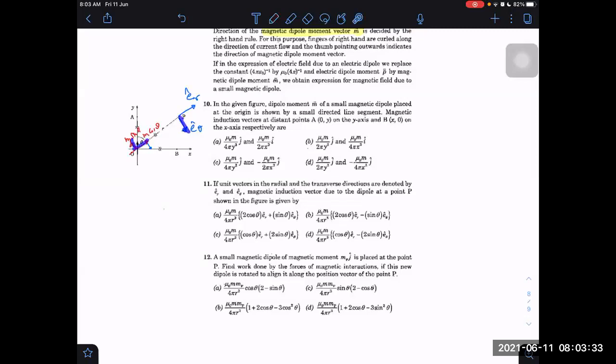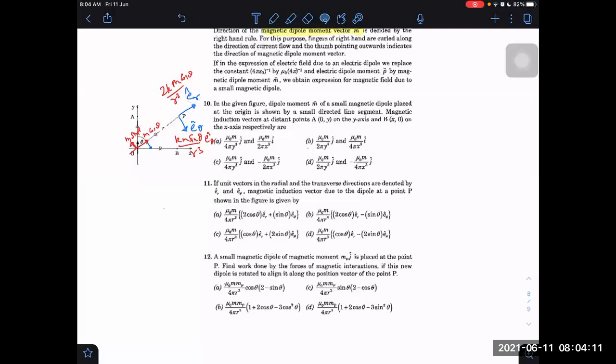Okay. So we can get here. Let me write now only. How much will be due to M sin theta? Due to M sin theta, it will be K into M sin theta by R cube along E theta. It is already opposite to that side, E theta only. And due to M cos theta, it will be in the direction of E_r, 2K M cos theta divided by R cube, that will be along E_r cap.